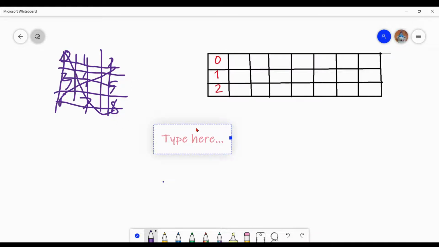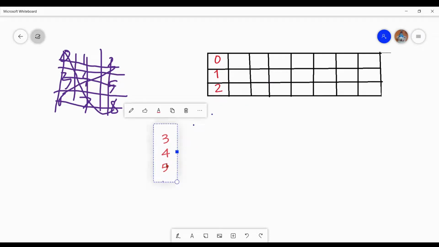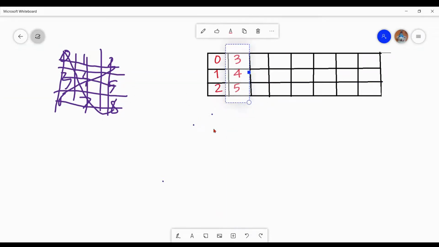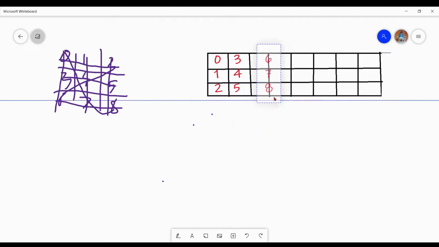Okay, so 0, 1, 2 we have already mentioned, and after that 3, 4 and 5. This is another case where the user wins the game. Okay, so 3, 4, 5 and 6, 7, 8, where if we can make 0 in those places, then we can win the game.